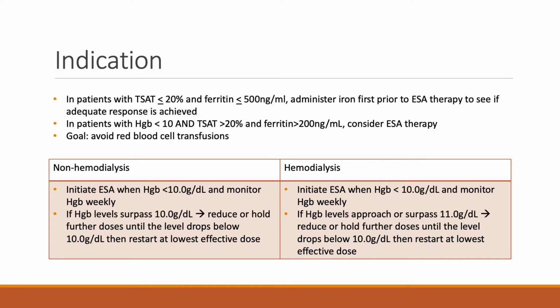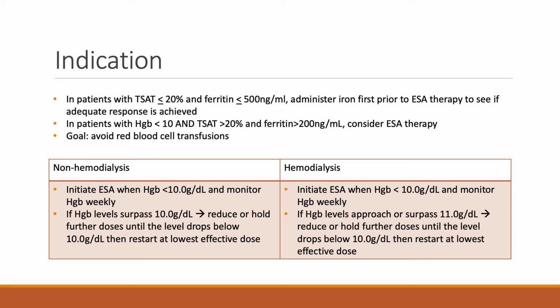When is ESA therapy indicated? Typically, iron supplementation is trialed first prior to initiation of ESA therapy if the transferrin saturation is at or below 20% and ferritin is at or below 500 nanograms per milliliter. For both hemodialysis and non-hemodialysis patients, if hemoglobin remains below 10 despite a TSAT greater than 20% and a ferritin level above 200 nanograms per milliliter, then ESA therapy should be considered. The overall goal with ESA therapy is to avoid the need for red cell transfusions due to risks associated with it.